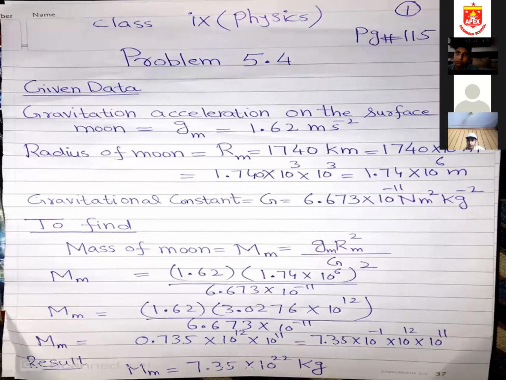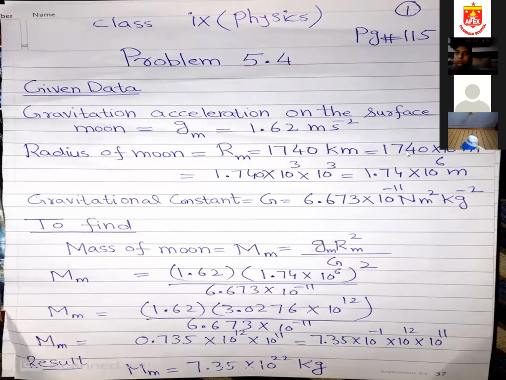I repeat, the radius of the moon is denoted with capital R and small m. This is given to me as 1740 kilometer, and kilo is 10 raised to the power 3. Then I convert this into scientific notation. My point is by default after 0, so I move towards the left hand side. How many places am I moving? 1, 2, 3, so 10 to the power 3.